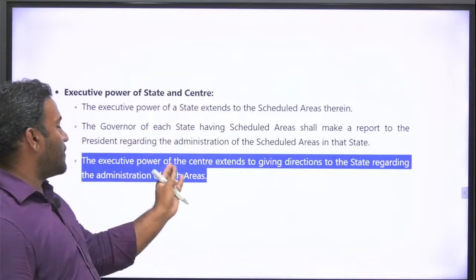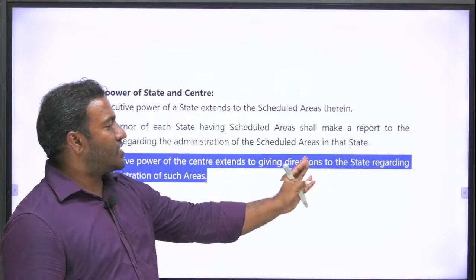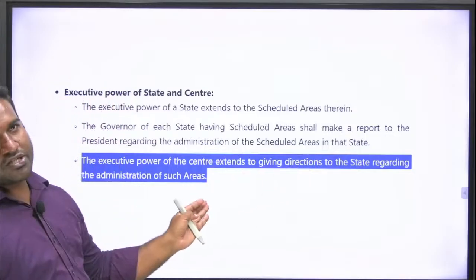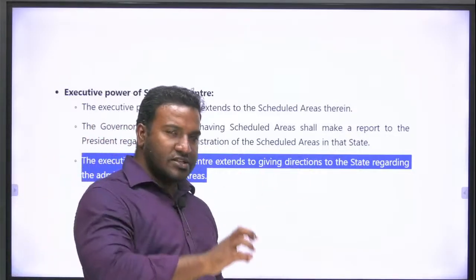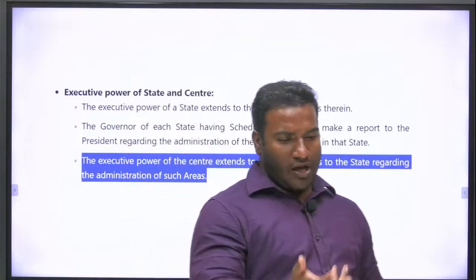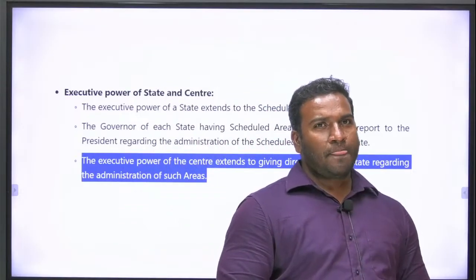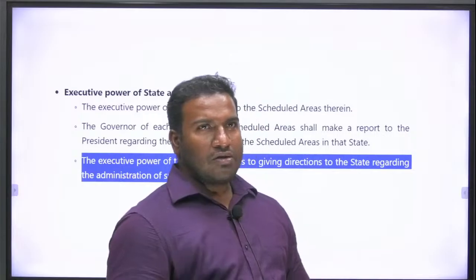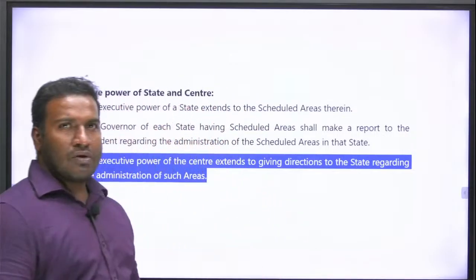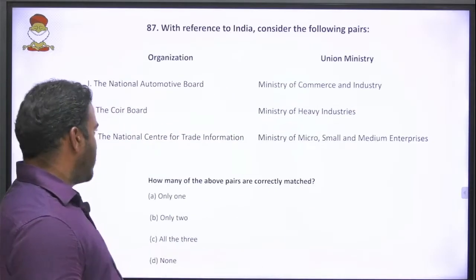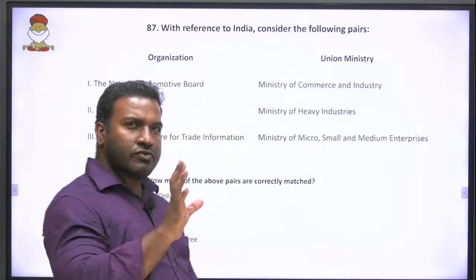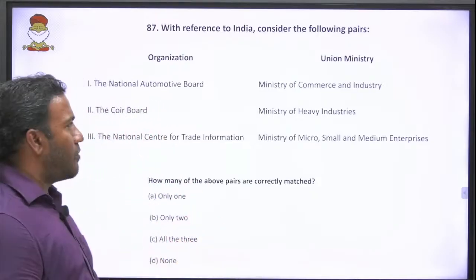The executive power of the center extends to giving directions to the state regarding administration of such areas. That means they can give directions. If the directions are not followed, I will take over that administration. Yes, a teacher will give you direction. He will ask you, then he will request you, then he will order you. So when the order comes, you have no obligations.